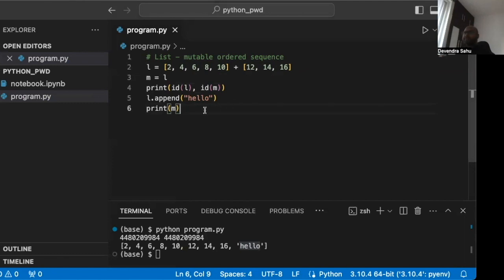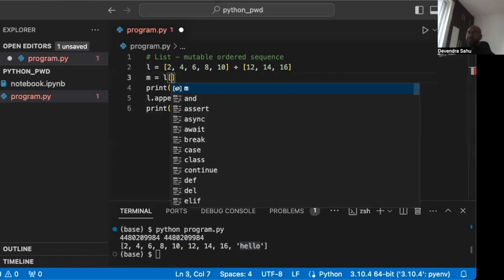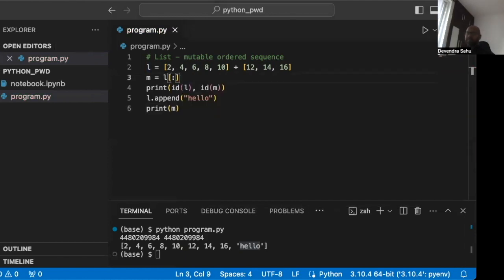So this is special about lists, and this can actually be used to pass values by address. We can discuss this again, but you get it, right? The equal sign doesn't really copy the values to M. So M and L are not independent. If you want to really make a copy of it, you have to do this. And now it will make a copy, and if we look at the IDs, they will be different.